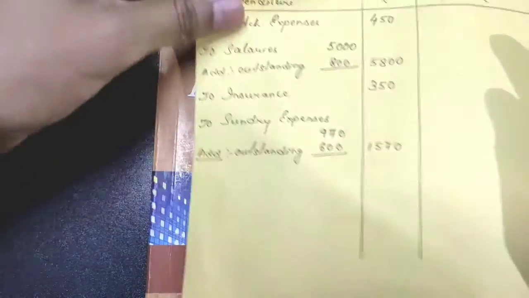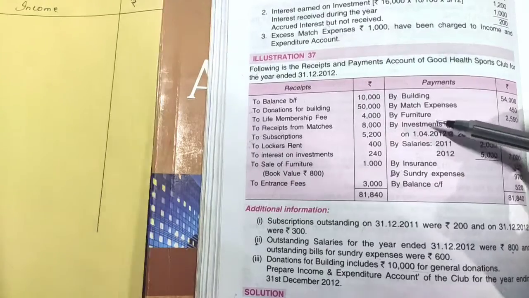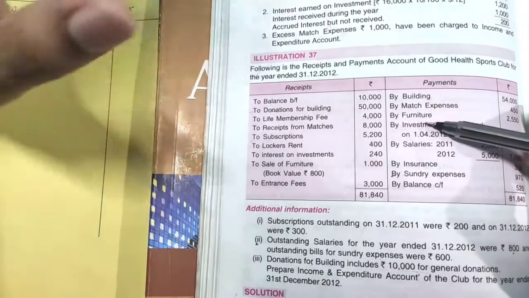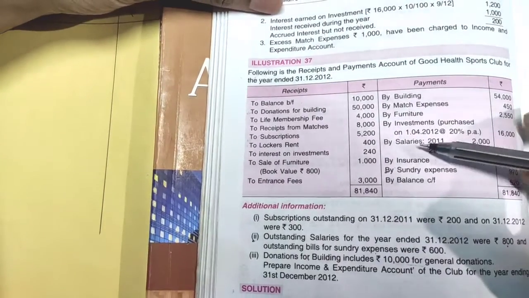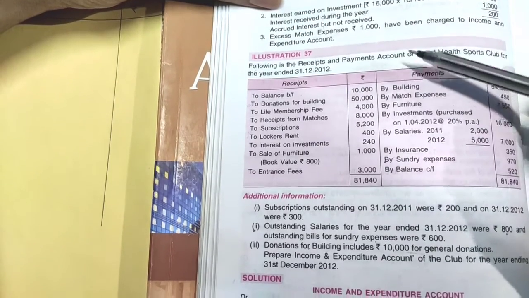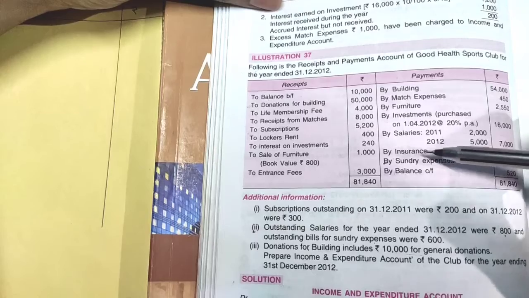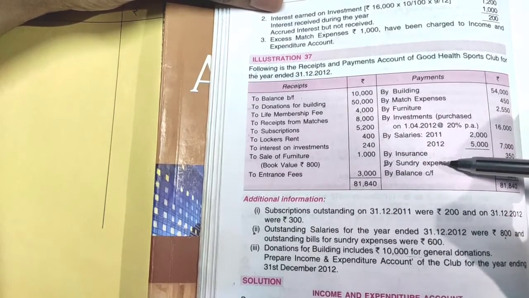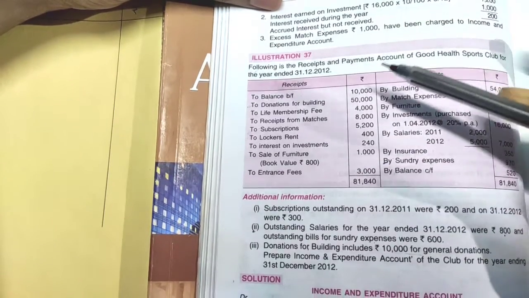I hope you understood that match expenses came directly. Building and furniture investment will not come because they are assets. Salaries came and we took the amount of 2012 because we are solving for 2012. Clear? Insurance came and sundry expenses came. Clear? Now we'll come to the receipt side.